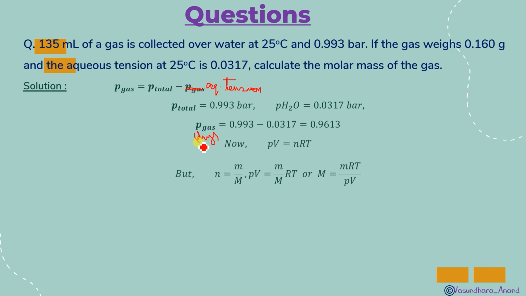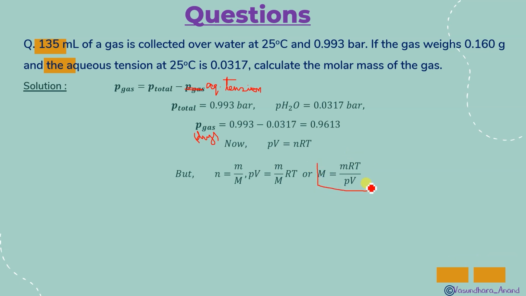Now we have the formula PV is equal to nRT, the ideal gas equation. By that we can use the number of moles, which is equal to weight upon molecular mass. We know that. So PV, can I place this m upon M instead of n? Yes. So PV is equal to mRT upon M, or M is equal to mRT upon PV. Yes, the same thing I have done.